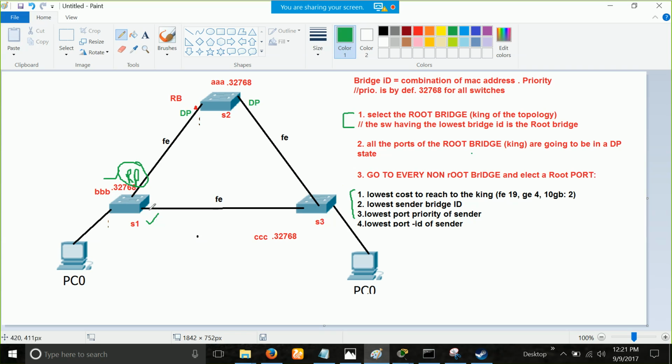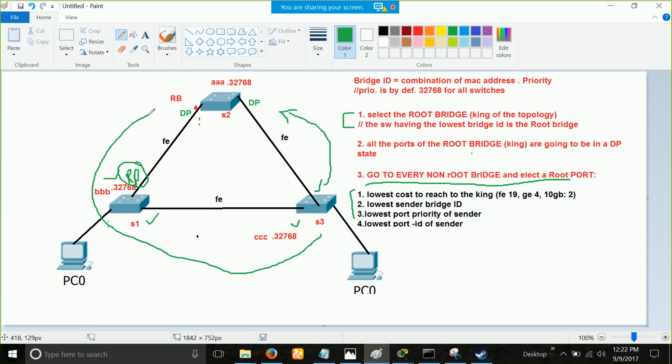What is the state of this port? We don't care as of now, because go and read step number 3. Go to every non-root bridge and elect a root port. This guy has a root port, your job is finished. Then you will go to switch 3 and do the same thing. Can you tell me whether this port or this port is going to be a root port, top one or bottom one? Top one. Why? Because he will give us the cost 19, and from here the cost will be 19 plus 19, 38, which is much more than 19. So this guy is the root port.